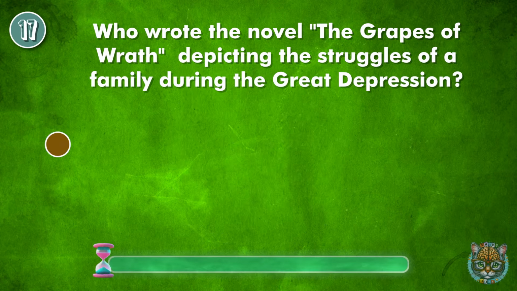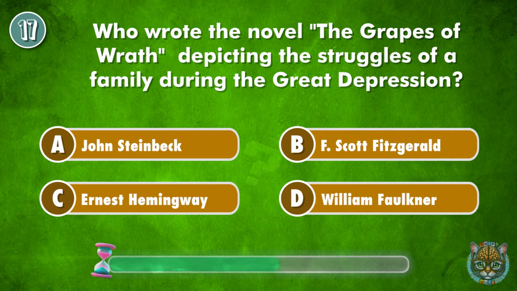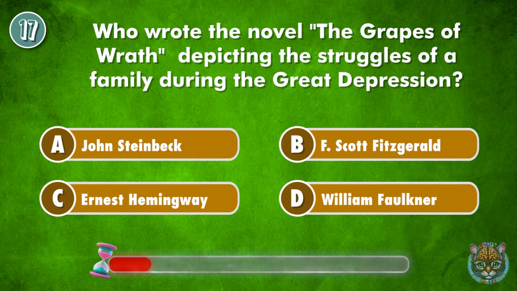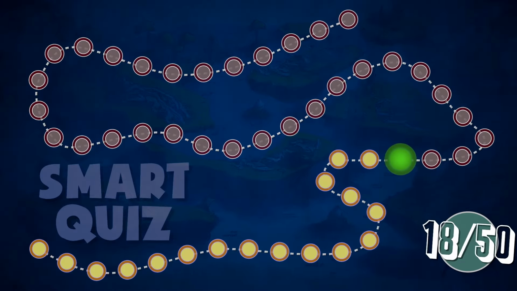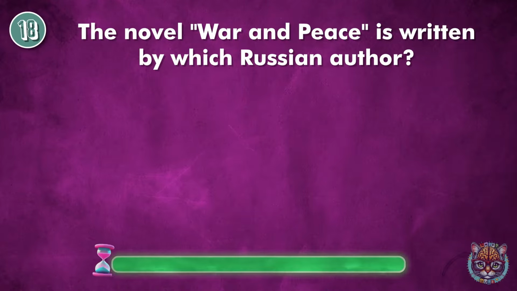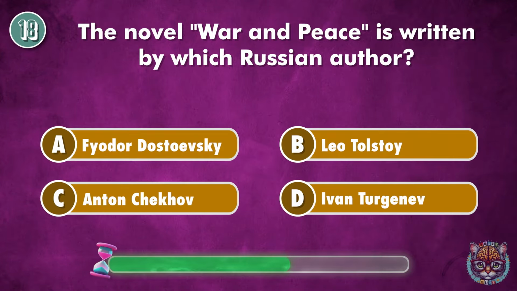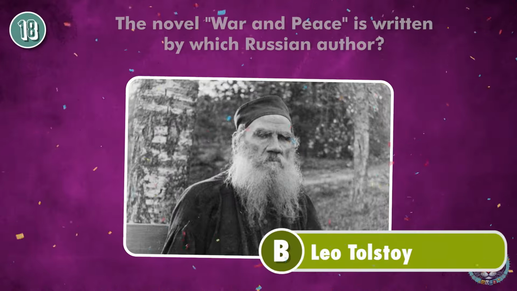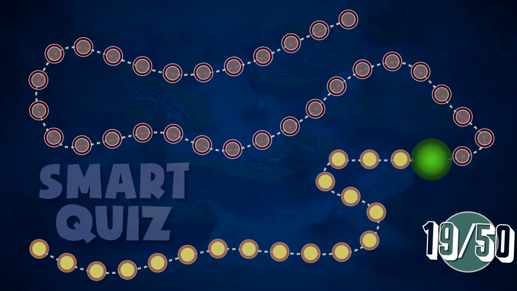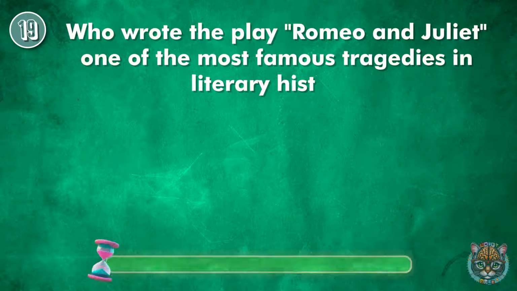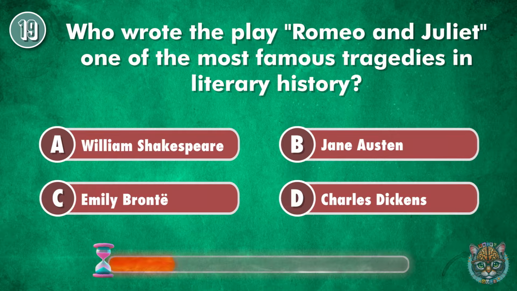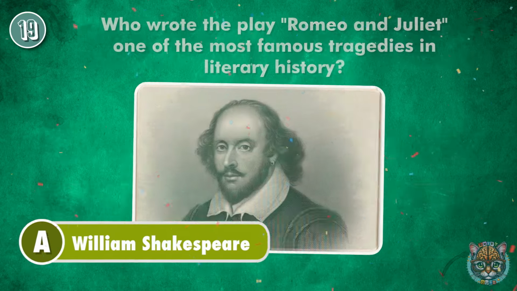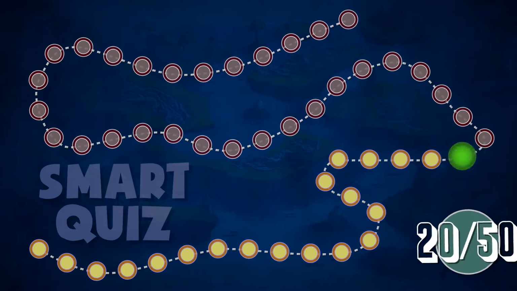Who wrote the novel The Grapes of Wrath, depicting the struggles of a family during the Great Depression? John Steinbeck. The novel War and Peace is written by which Russian author? Leo Tolstoy. Who wrote the play Romeo and Juliet, one of the most famous tragedies in literary history? William Shakespeare.